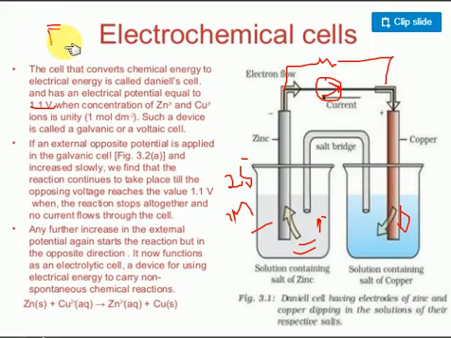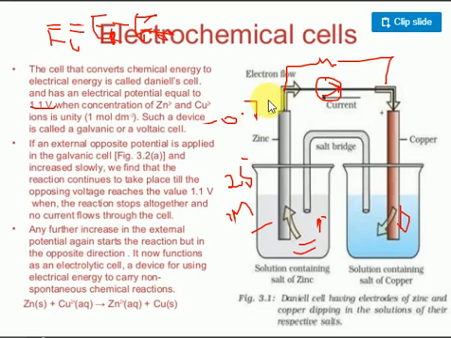This is the complete cell. E cell is equal to E reduction minus E oxidation. It's very important. The E oxidation value is minus 0.76 volt.